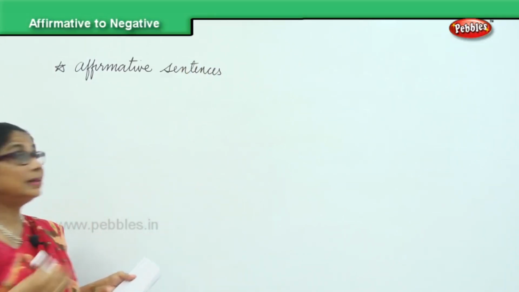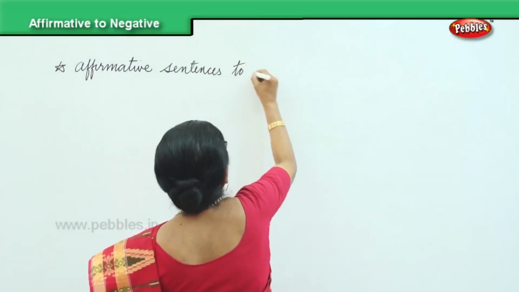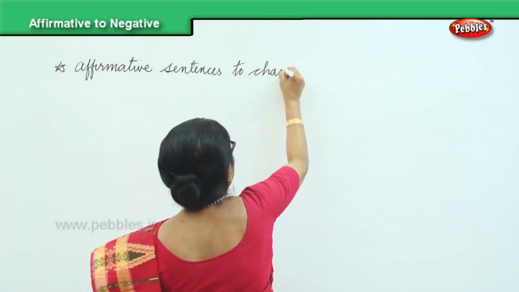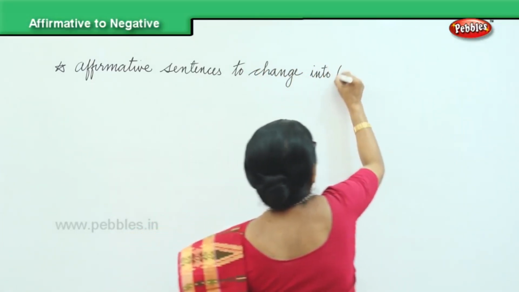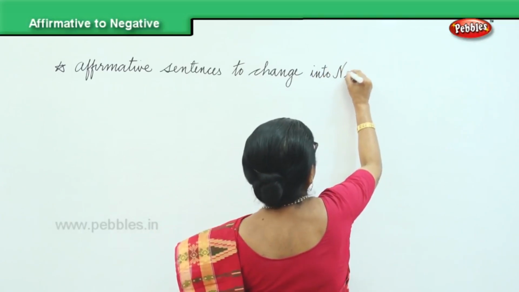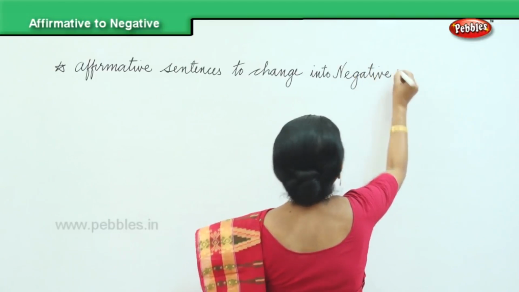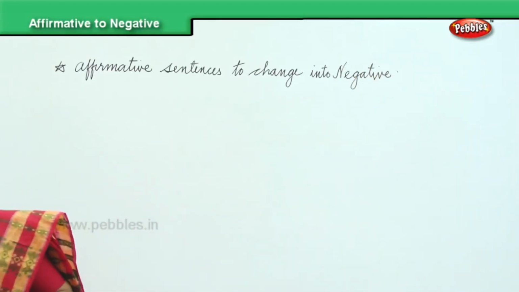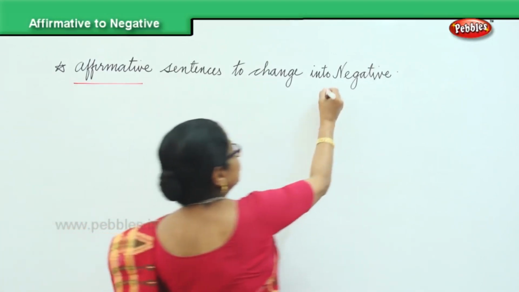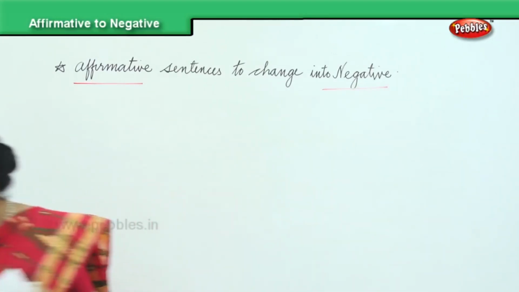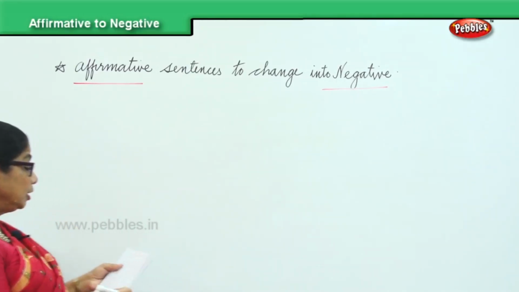Affirmative sentences to change into negative. And that's what we are going to do. So, what you will do, I'll give you some affirmative, you will change into negative. I will write one side the affirmative and we will change it together.